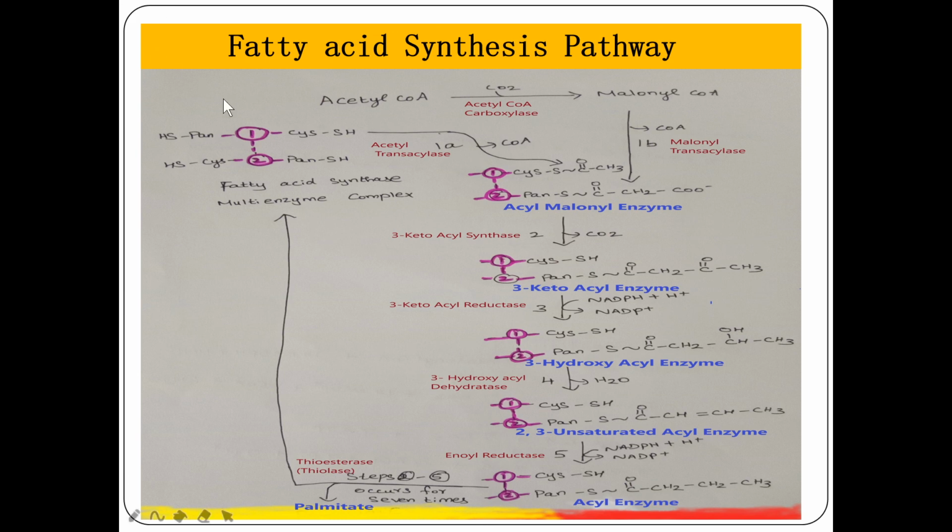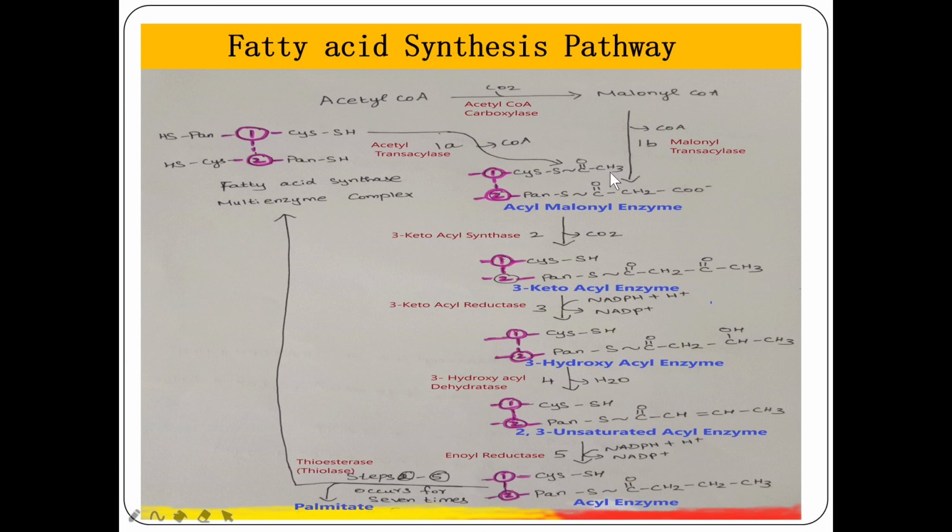The first step in the fatty acid synthase reaction is transfer of the acetyl group. The acetyl group is charged to this cysteine SH moiety with the help of an enzyme called acetyl transacylase. This acetyl transacylase will transfer the acetyl group to this cysteine SH arm, so that cysteine SH is converted into cysteine S-C double bond O-CH3.